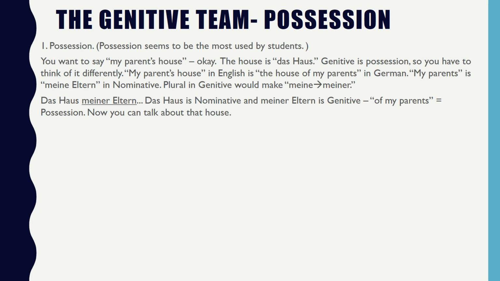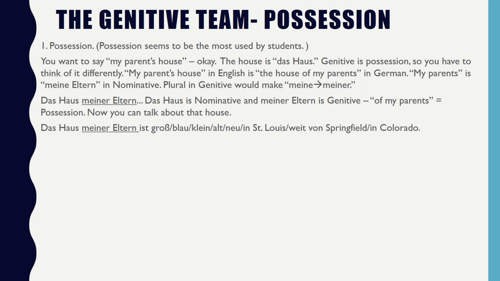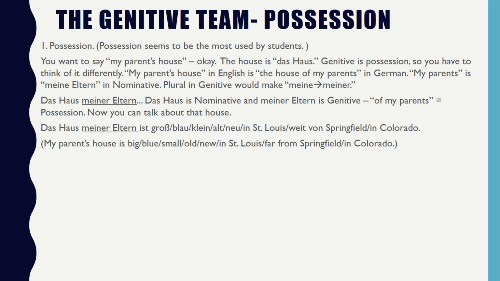So now you can talk about that house. Das Haus meiner Eltern ist groß, for example. Das Haus meiner Eltern ist blau, or klein, alt, neu, in St. Louis, weit von Springfield, in Colorado. My parents' house is big, blue, small, old, new, in St. Louis, far from Springfield, in Colorado.